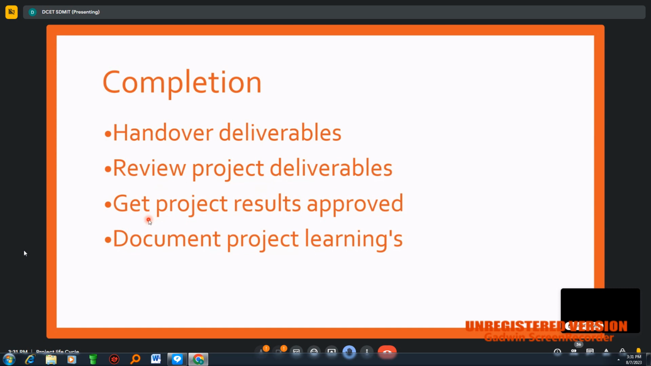And the next stage here is getting project results approved. Say, for example, if I am a contractor, and I have been assigned the construction of a building.